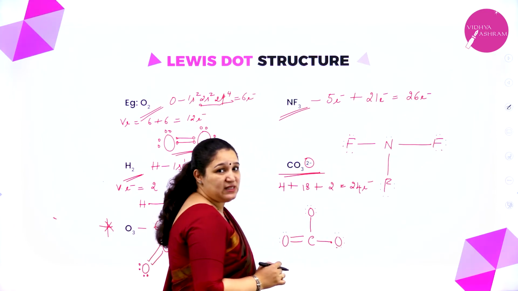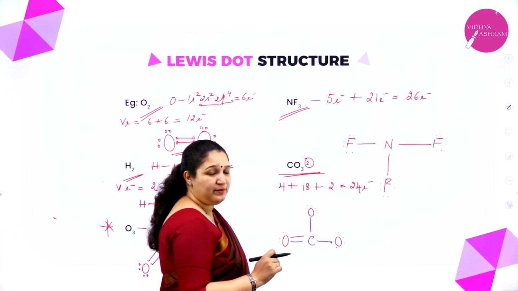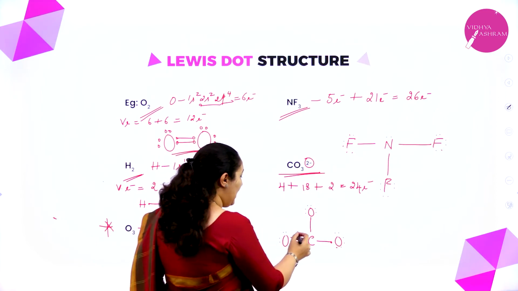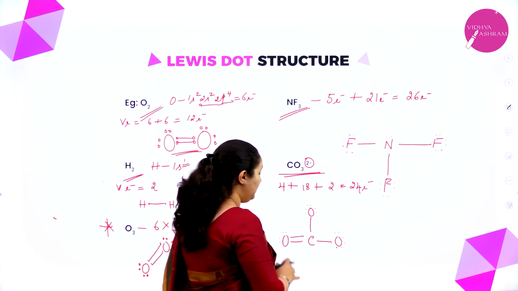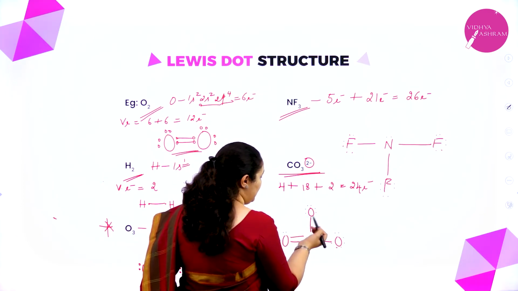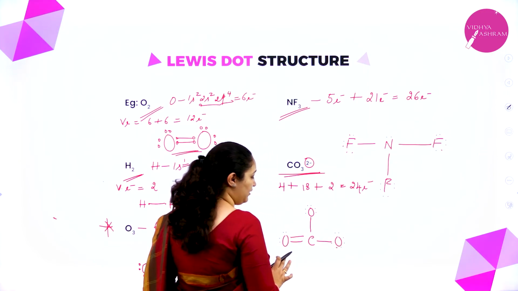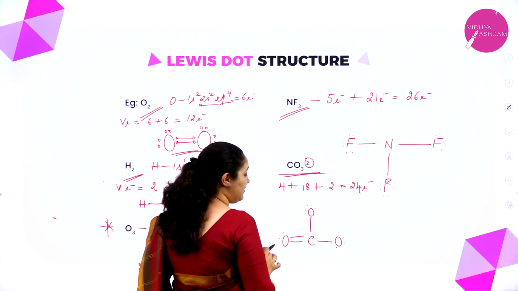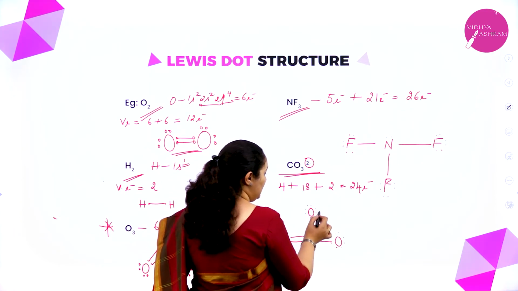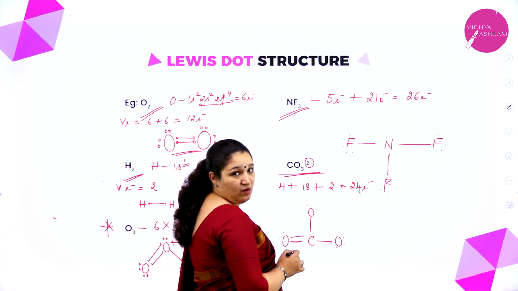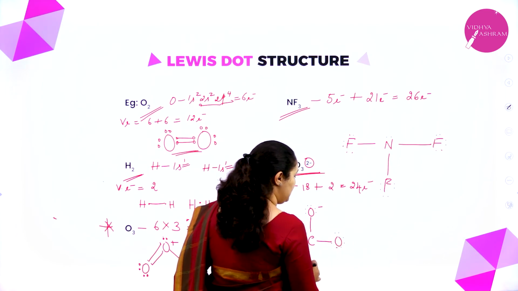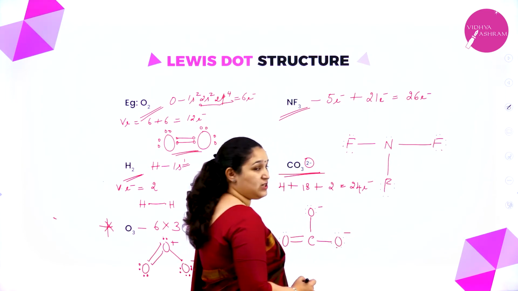Now I'll see whether each one has an octet, as well as 6 valence electrons for oxygen and 4 for carbon. Carbon has 4 and has also attained an octet. Here oxygen: 1, 2, 3, 4, 5, 6, 7, 8, an octet. 6 plus 2, octet. 6 plus 2, octet. They have attained an octet. We'll see whether they have 6 valence electrons. 1, 2, 3, 4, 5, 6. 6 valence electrons. 6 plus 1 extra. It has 1 extra electron, a negative charge.